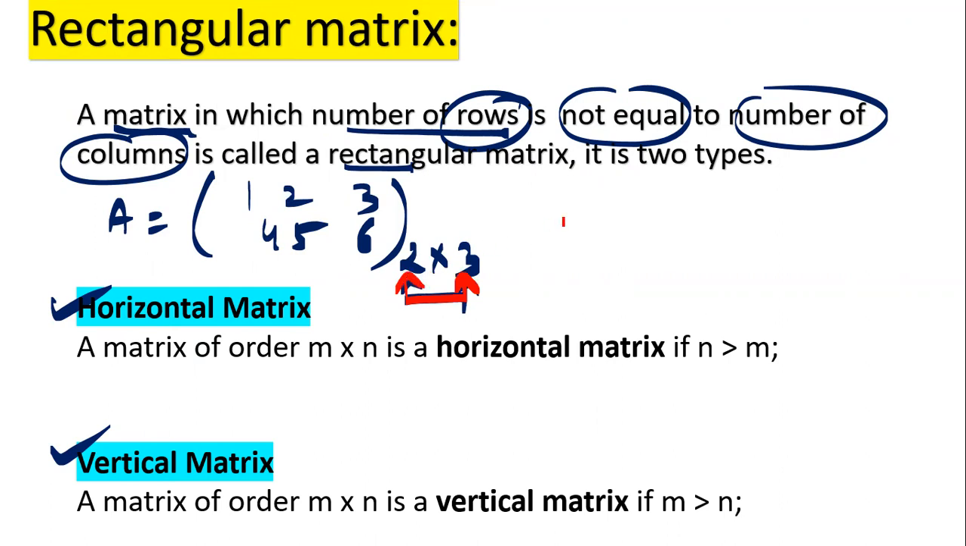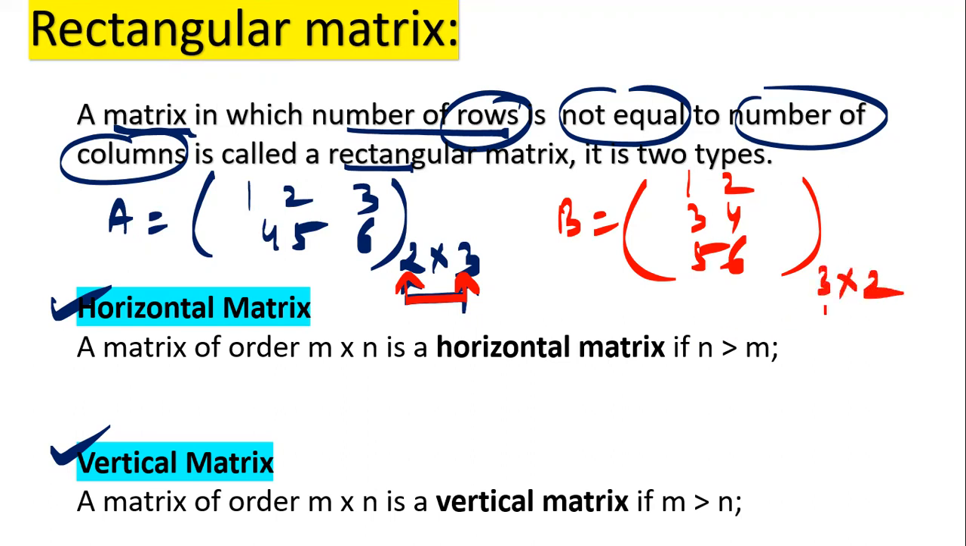But if I have matrix B equals 1, 2, 3, 4, 5, 6, its order is how many rows are there? 3 and columns 2. Again, they are not equal. Hence, these two are examples of rectangular matrix. But what is the difference between these two examples? You can see in the first case, the number of rows is less than the number of columns.